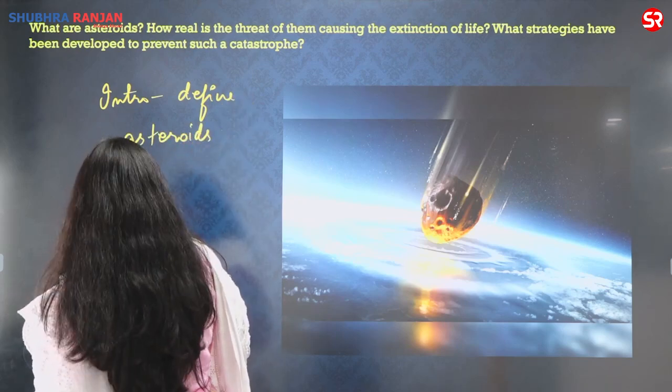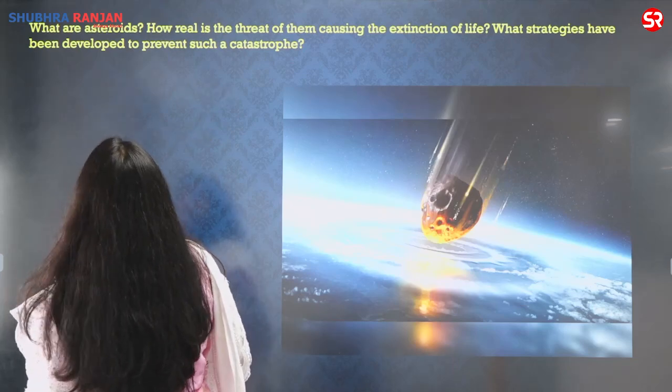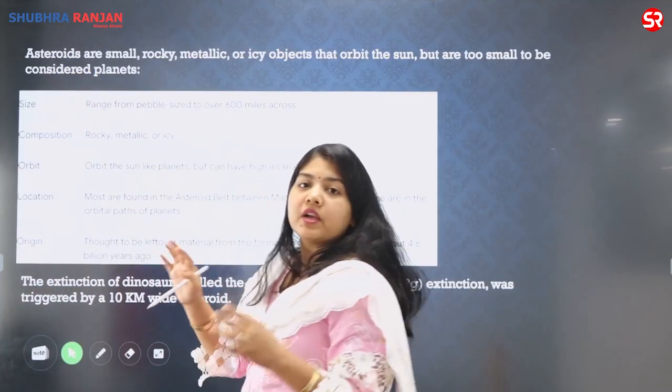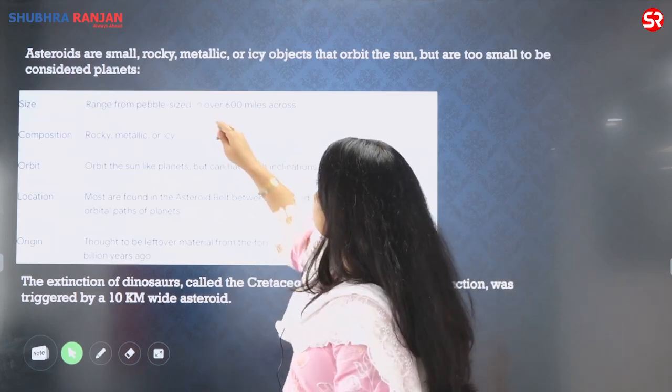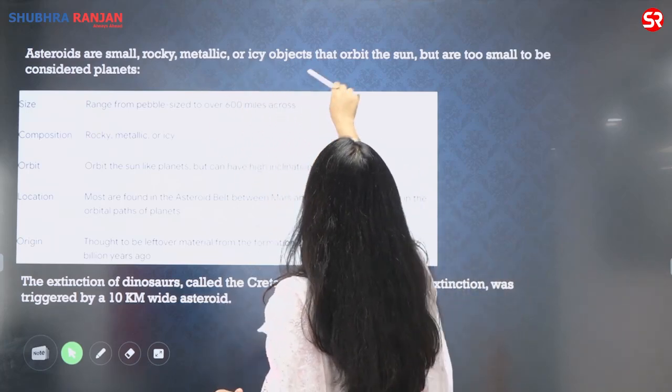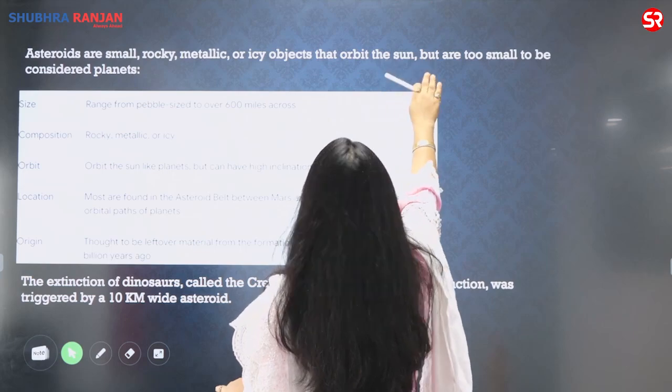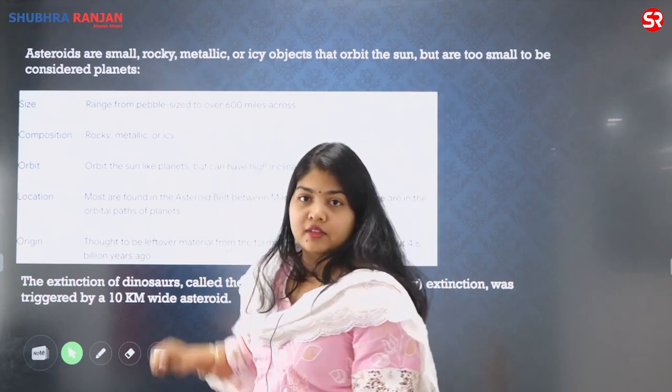Right? So when you define the asteroids, what exactly are asteroids? This is the simple definition. I have taken this definition from NASA. Asteroids are small, rocky, metallic or icy objects that orbit the sun but are too small to be considered planets.